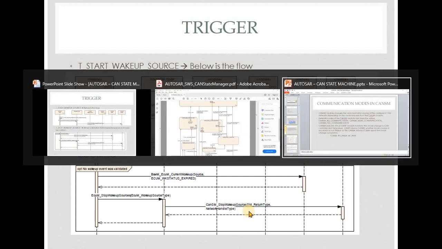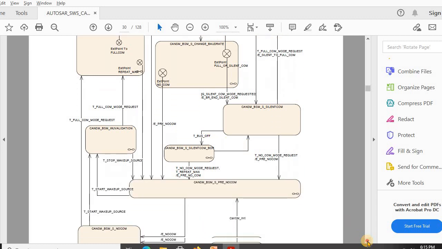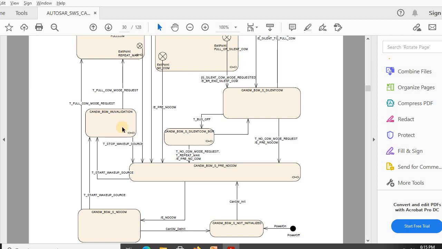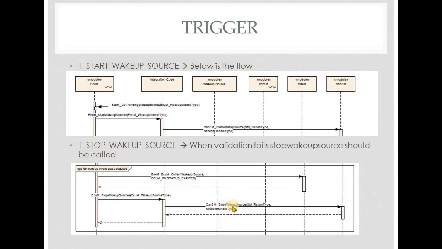So you can see here, once wake up validation is failed, this trigger will be called, where from the CAN-SM BSW wake up validation state, it will move to pre-no-com based on this trigger, T stop wake up source. This trigger in turn means the calling of the CAN-SM API, namely CAN-SM stop wake up source, which we saw here.